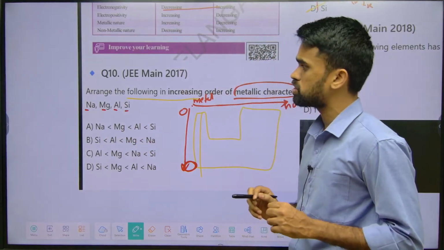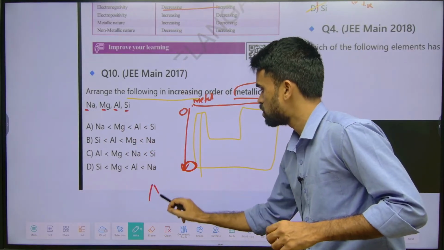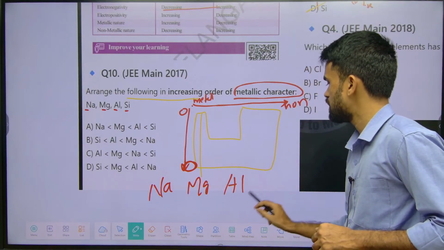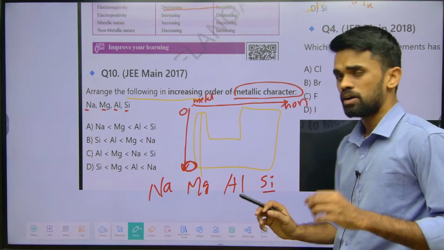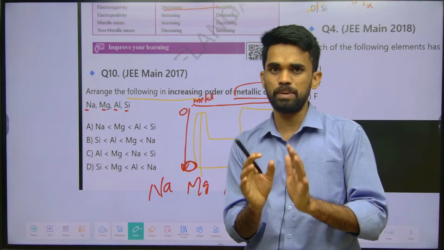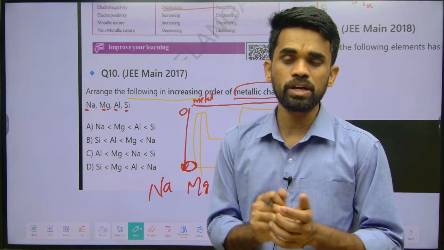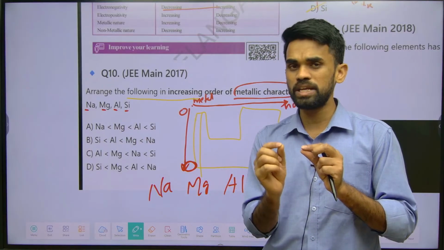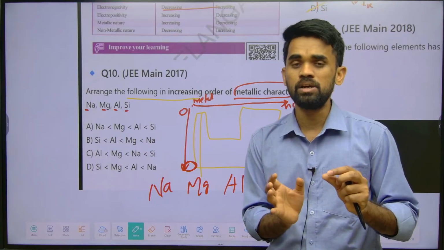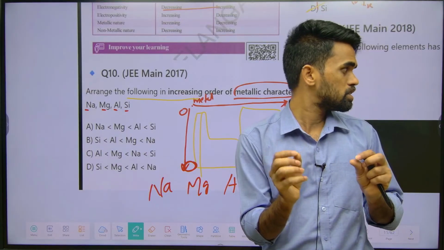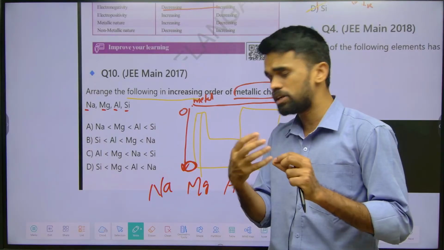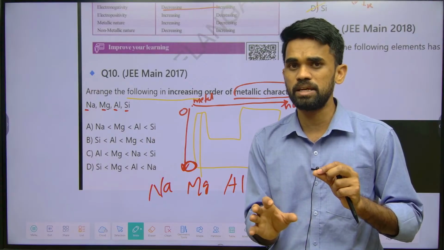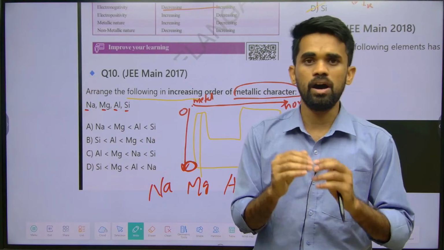They belong to the same period: sodium atomic number 11, magnesium 12, aluminium 13, silicon 14. I hope you know at least the first 20 elements in the periodic table. Now try to extend them up to 30 elements. It is very important to know the complete periodic table. At the initial stage you need to know at least the first 30 elements and their electronic configuration. Anyway, I will explain them, but try to learn them on your own now itself.